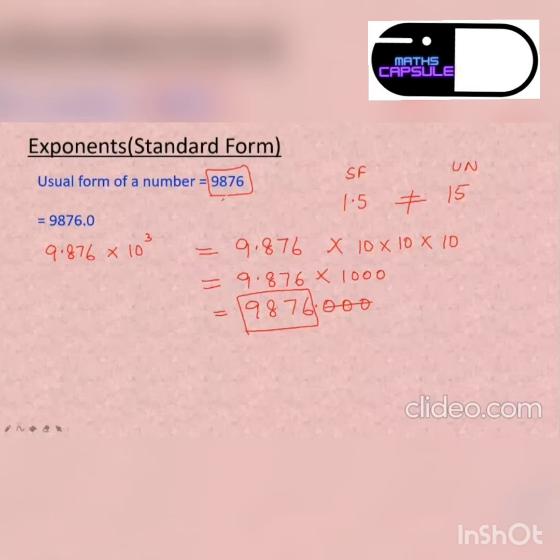So when I write my usual number as a standard form, I have not changed the value. I can proudly write 9876 is equal to 9.876 multiplied by 10 to the power 3. Because when we multiply by 10 to the power 3, we are actually going to get this number. So they are now equal.